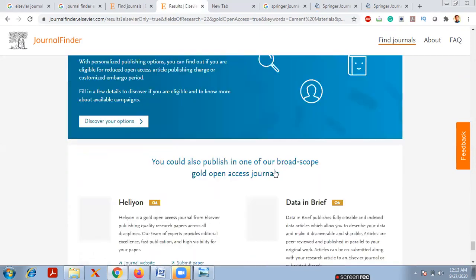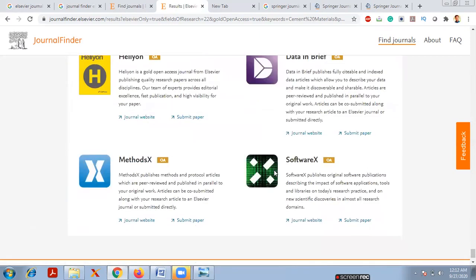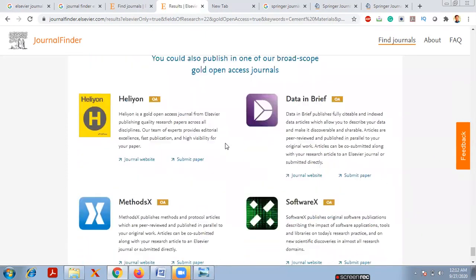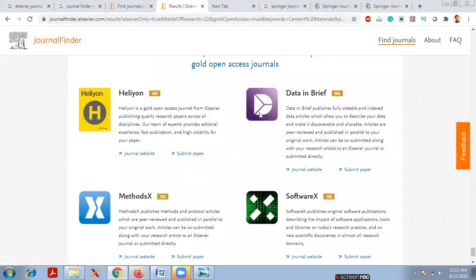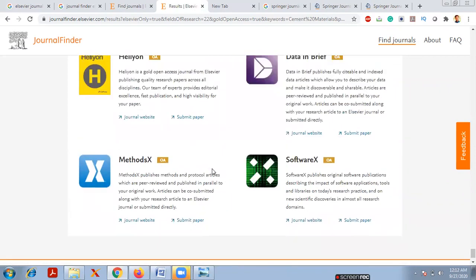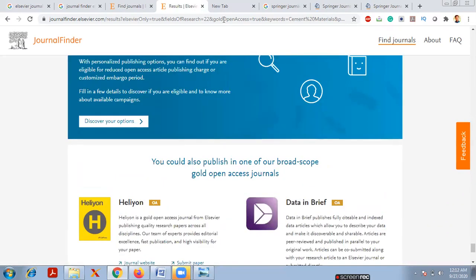Now this is completely regarding the Elsevier Journal Finder. You could also publish in one of our broad scope gold open access journals. So these are the gold open access journals: Heliyon, Data in Brief, MethodsX, SoftwareX. These are all things from the Elsevier database. Now I will move on to Springer.